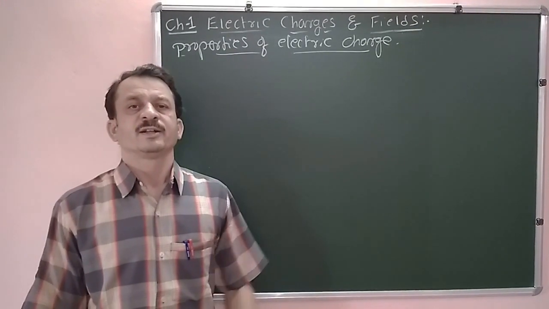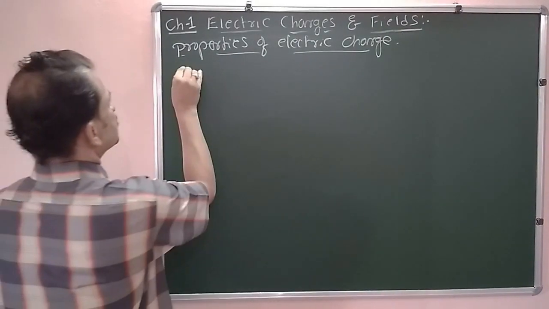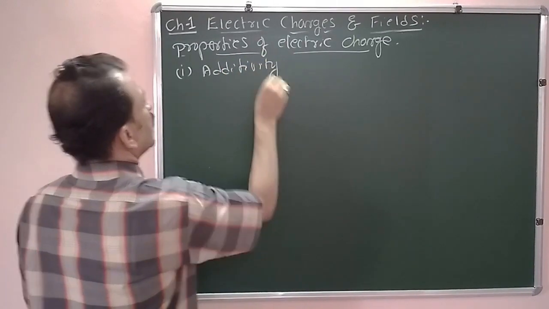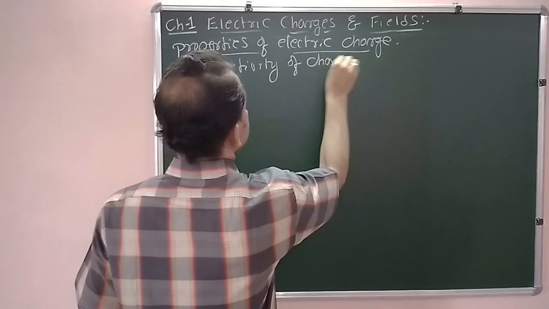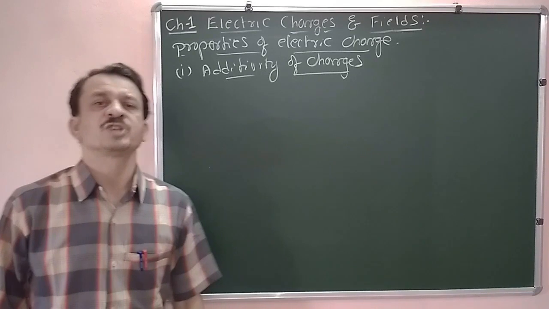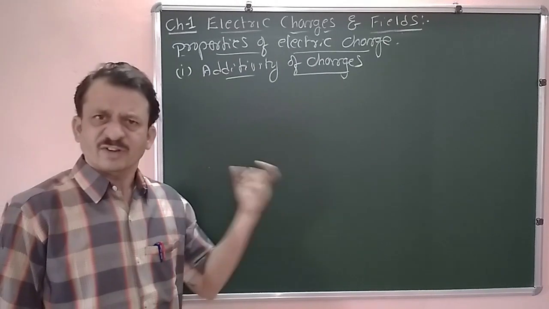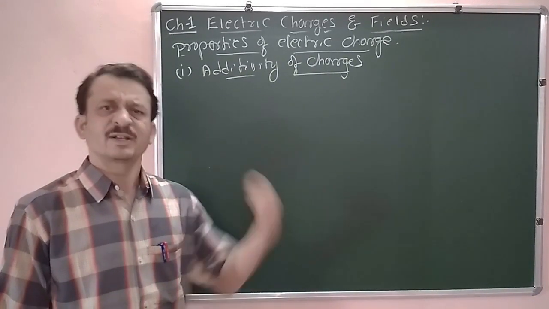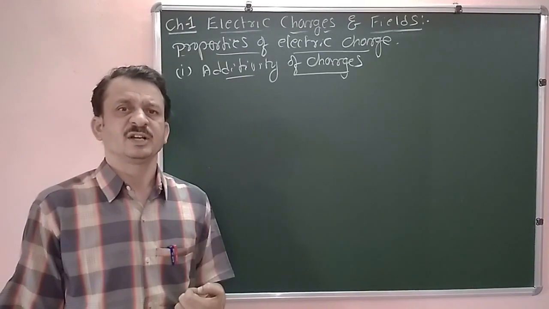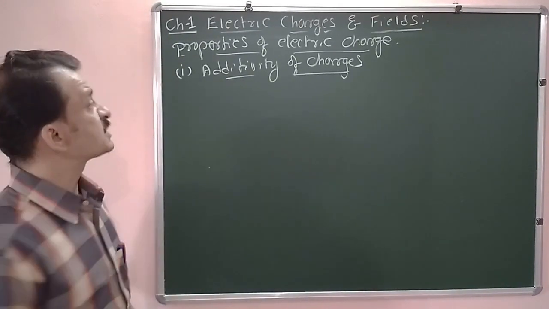Now we will study three basic properties of electric charge. The first property is additivity of charges. This property says that the charge of an object is the algebraic sum of all the charges present in it. The total charge of an object is the algebraic sum of all the charges present in it.